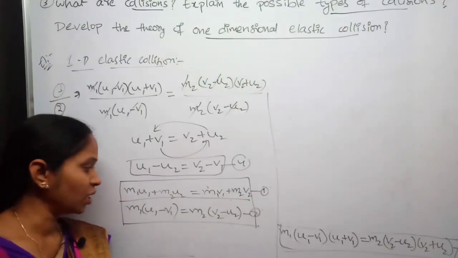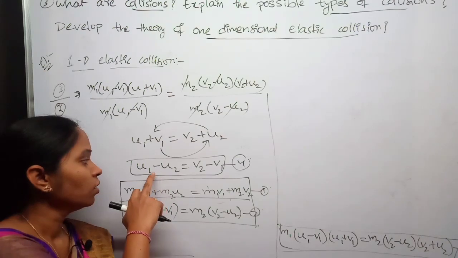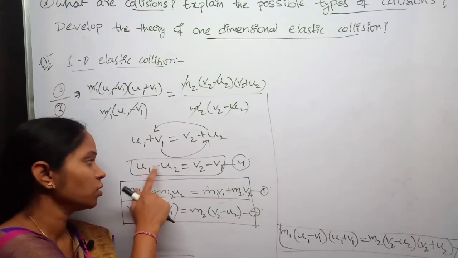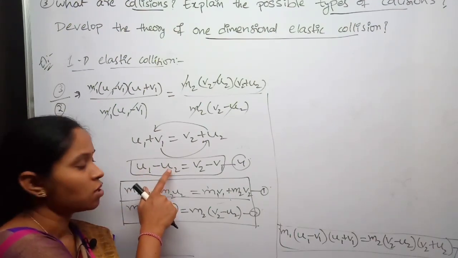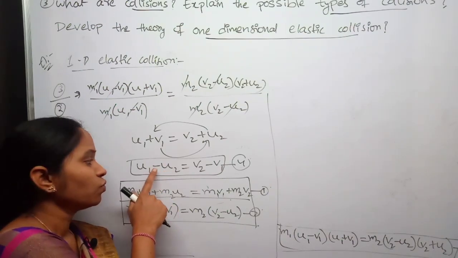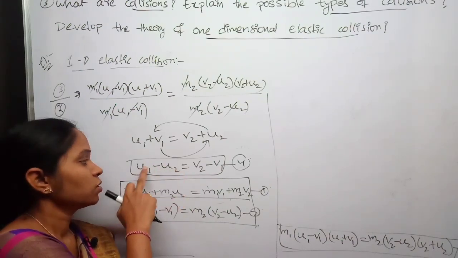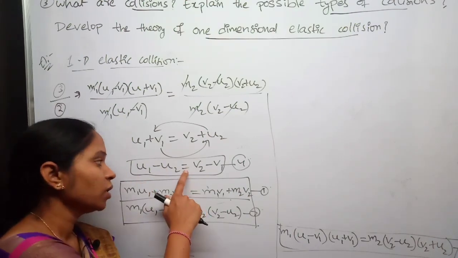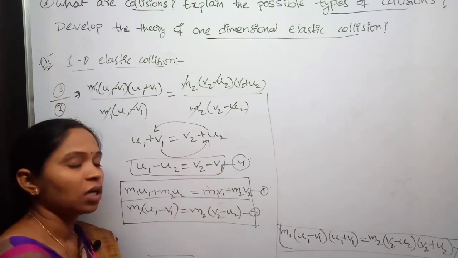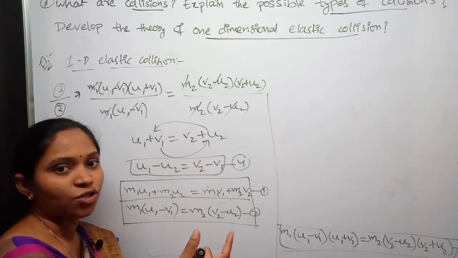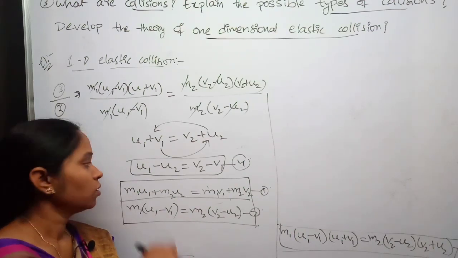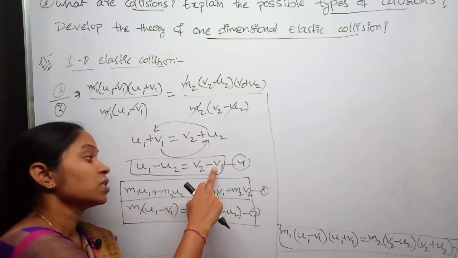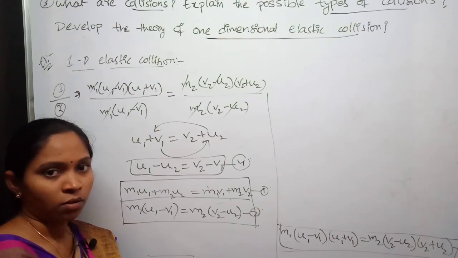Now write a sentence. In case of elastic collision, I'm relating the velocities, these two velocities here. Before collision, as u1 is greater than u2, the relative velocity of approach before collision will be equal to the relative velocity of separation after collision. Okay, these are equal.